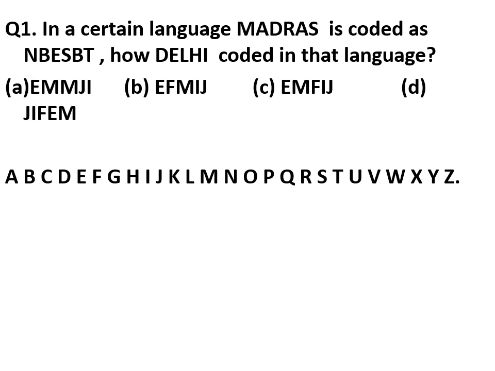After L, M will come. So we will write M. Then H. After H, I will come. And after I, what will come? J. So our answer is E, F, M, I, J. So this B is our right answer.